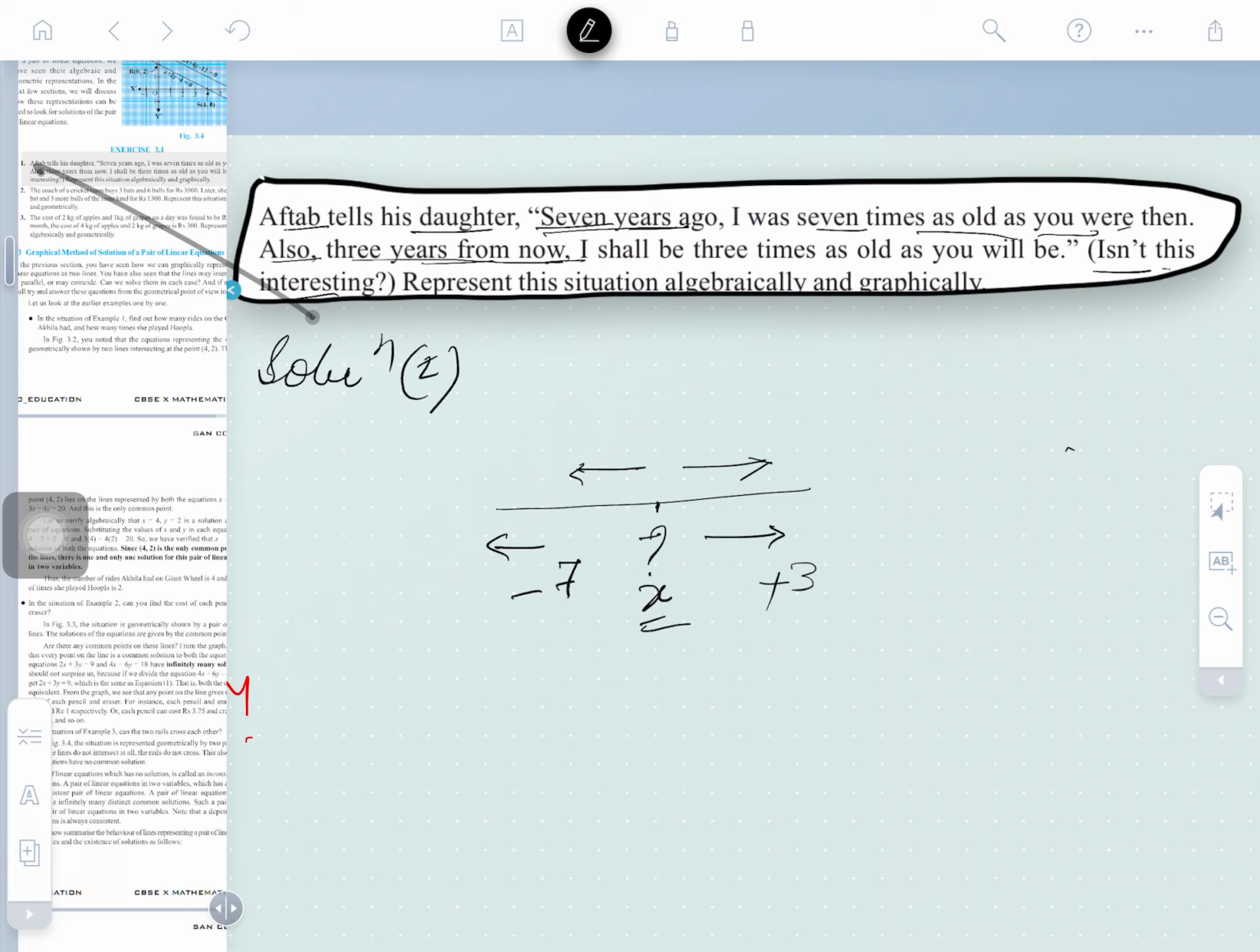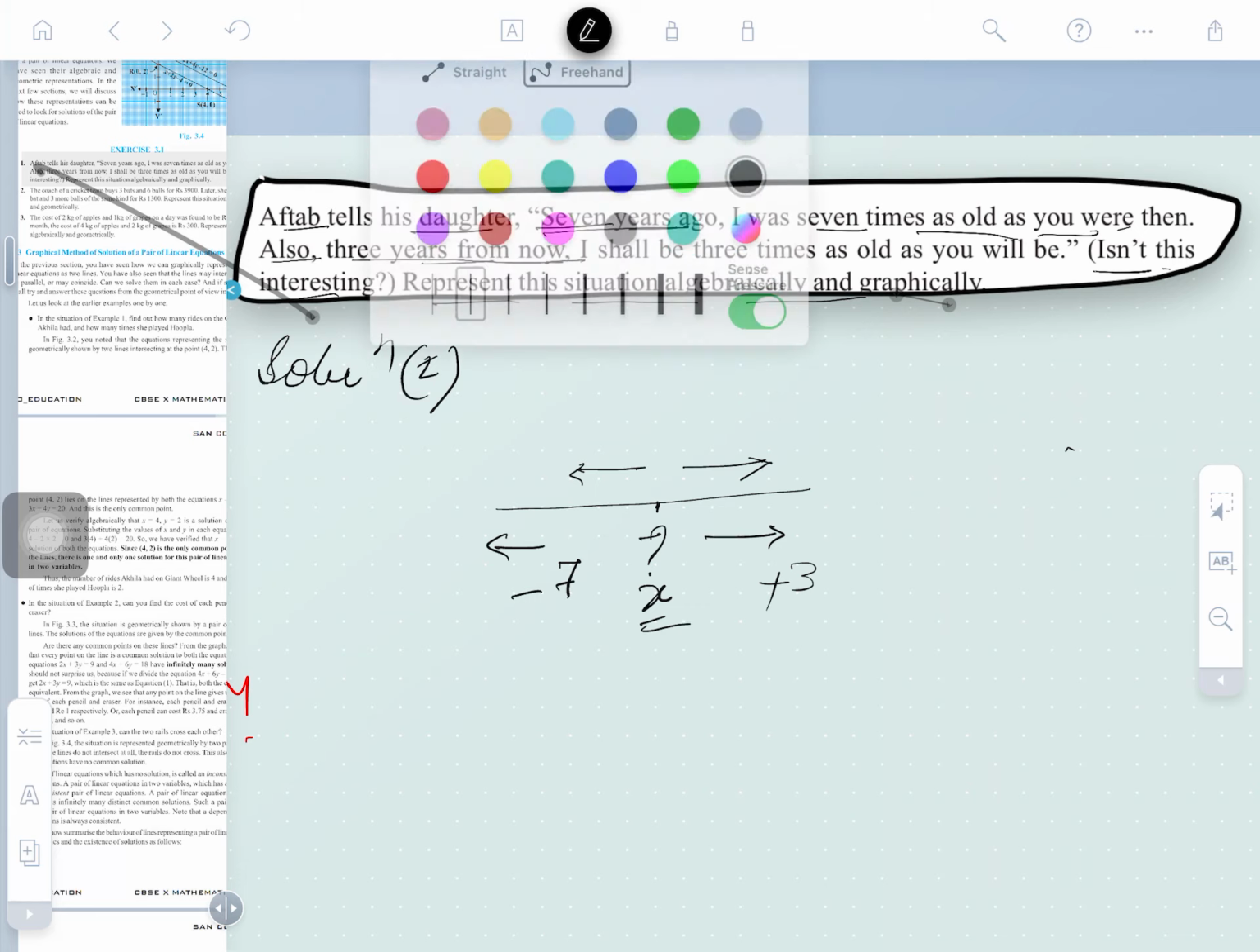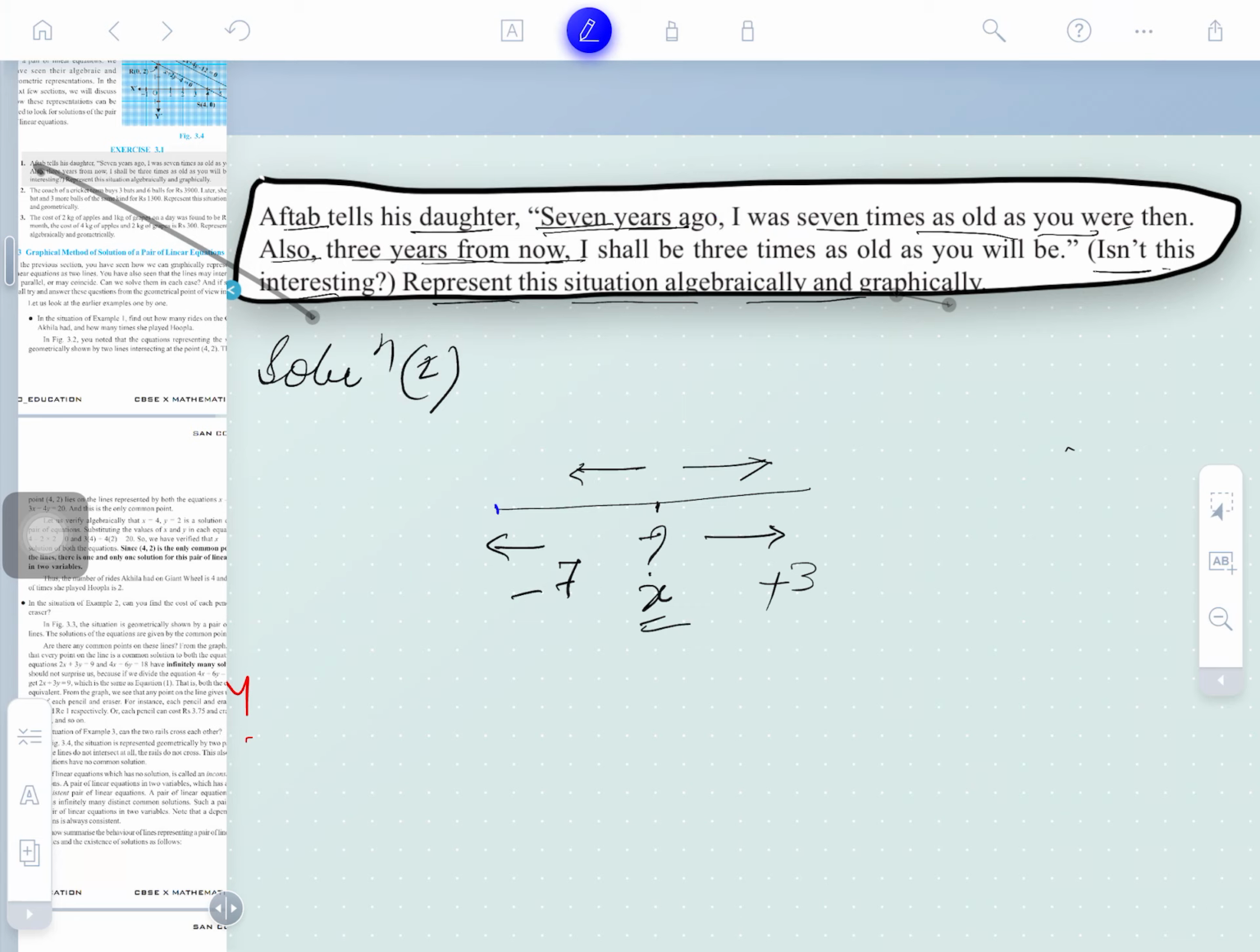Isn't this interesting? Present these situations algebraically, graphically. First you have to represent them algebraically. Okay guys? Now understand this please. This is a timeline here. First we will suppose unknown variables. Aftab's age is unknown, and his daughter's age is unknown. There are two unknown variables we can suppose as x and y, and everybody knows this.